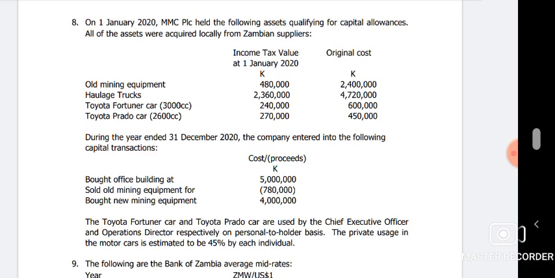So here we're just going to understand that, okay, they use these vehicles for the business. The fact that they use them, they will be considered as used. And what are the rules? They say that we are supposed to add back the expense according to their cylinder capacities. What are the cylinder capacities on these vehicles? We have a Fortuner 3000 cc, Prado 26 cc. How do you do it? There are rules. Let me just show you on the next screen.